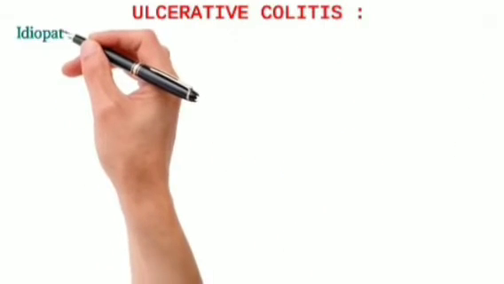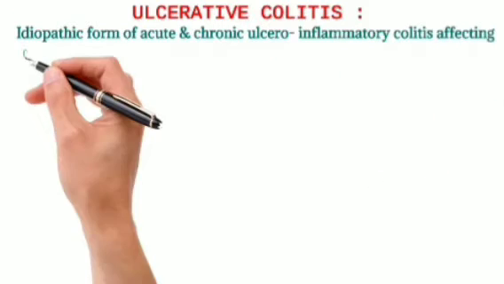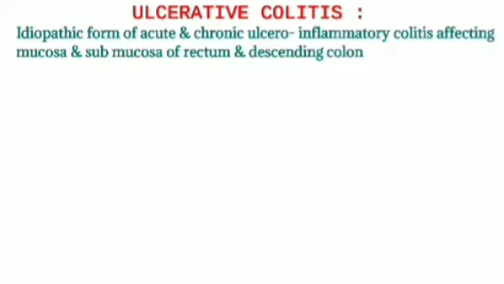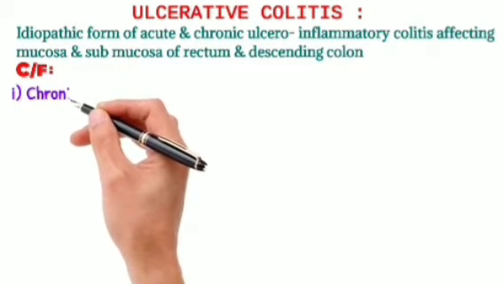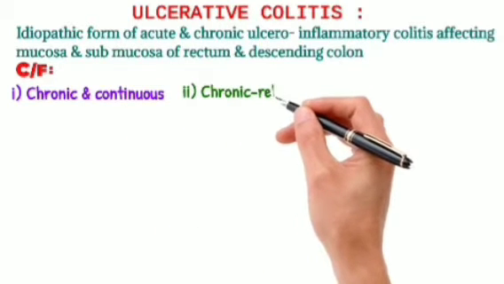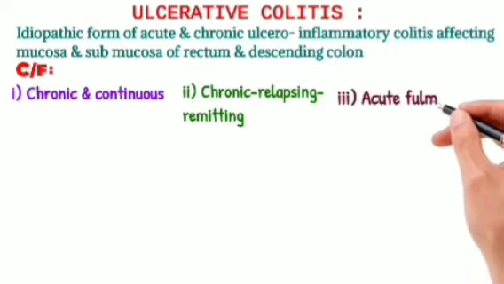Ulcerative colitis. It is an idiopathic form of acute and chronic ulcerative inflammatory colitis affecting the mucosa and submucosa of the rectum and the descending colon. So the clinical features: there are three types of ulcerative colitis. First is chronic and continuous. Second is chronic relapsing and remitting, and the third one is acute fulminant.